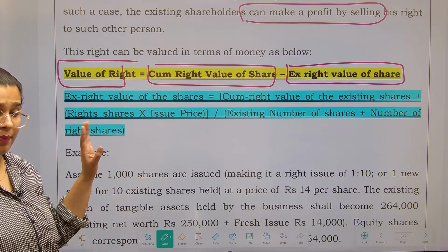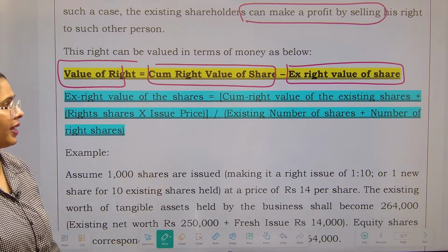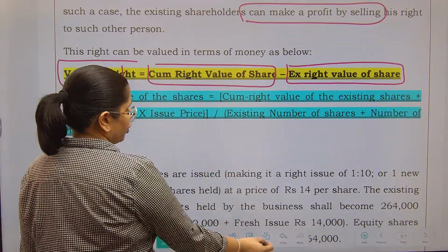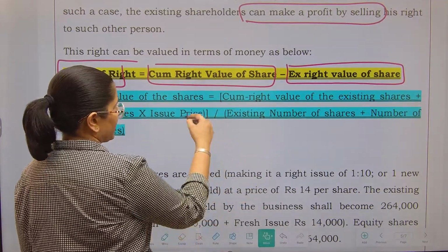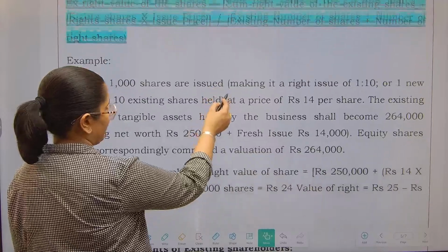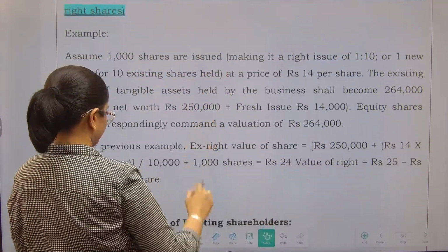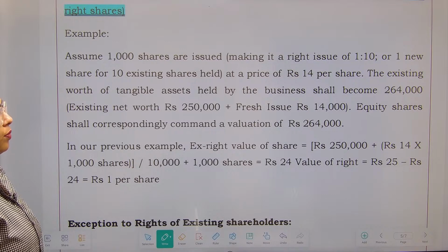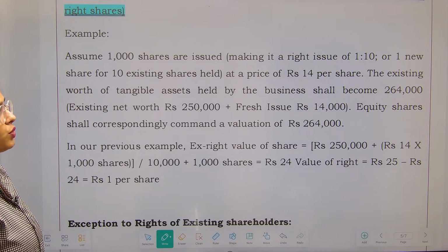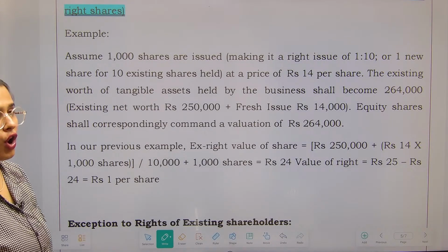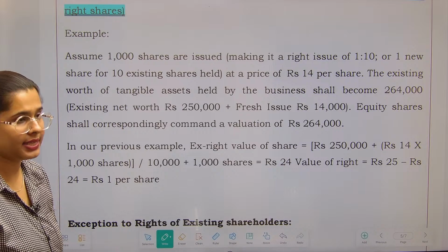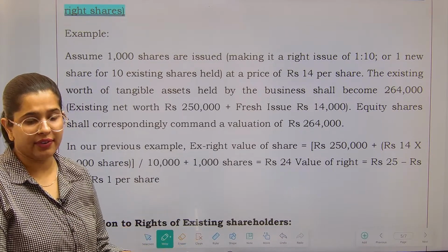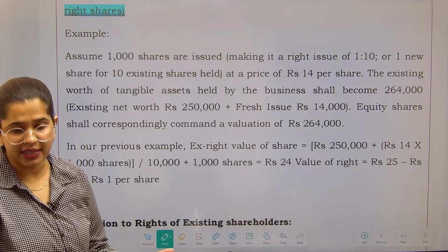We are going to understand this with the following example, right? Over here I'm not talking about it because आपको भी समझ में नहीं आएगा, तो पहले हम example के through देखते हैं. See, assume 1000 shares are issued, making it a right issue of 1:10, or 1 new share for the 10 existing shares held. If I am already holding 10 shares, then I will be allotted 1 share as a right issue.